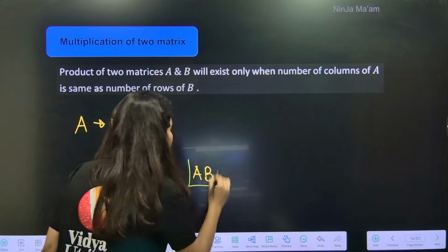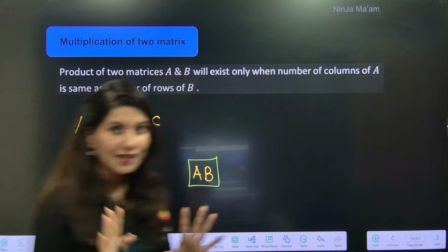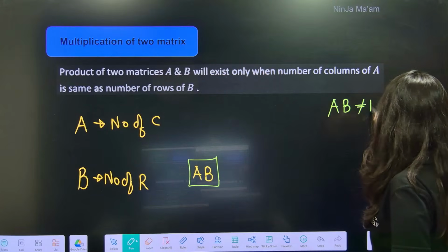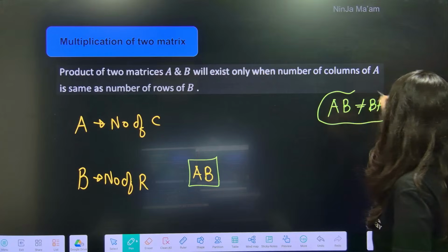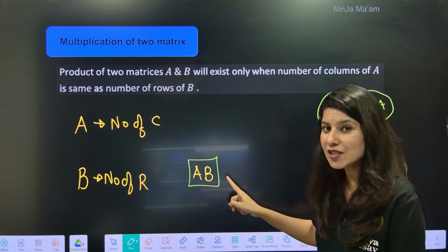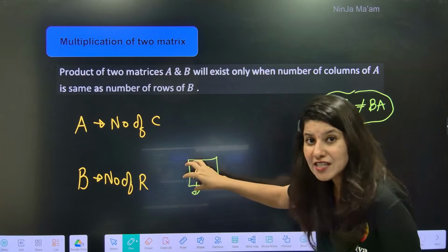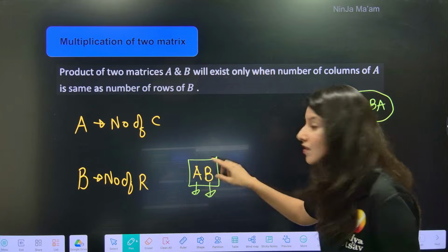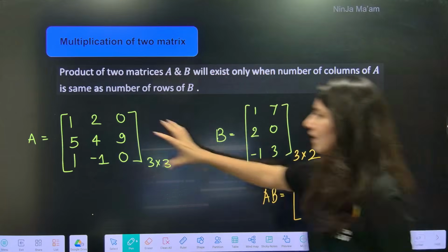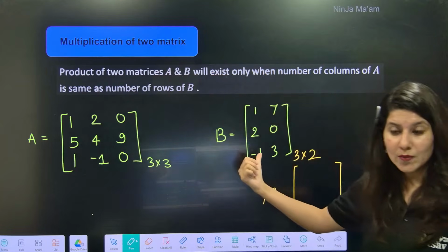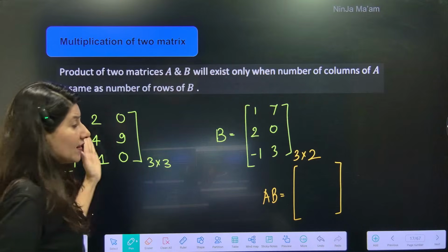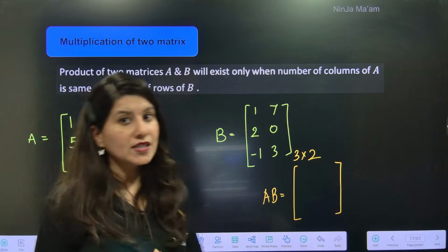Then only multiplication AB is possible. In matrix multiplication, understand that AB is different and BA is different usually. So if you are thinking of multiplying A into B, what's the condition? Number of columns of the first matrix should be equal to number of rows of the second matrix. Now please tell me, if this is your A matrix and this is your B matrix, whether the multiplication AB is possible or not.